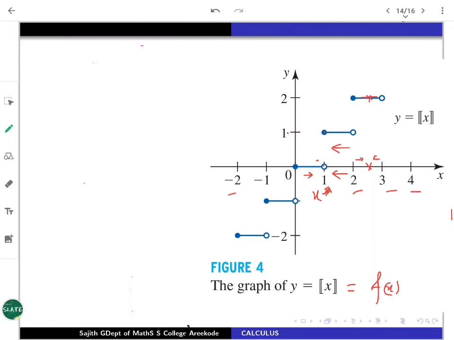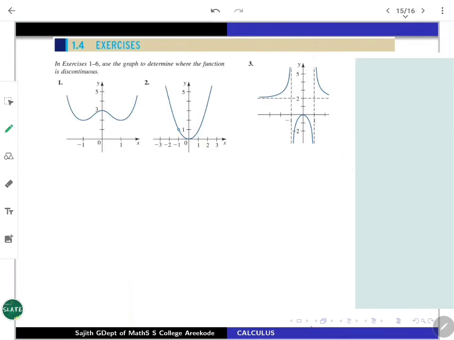Many good examples and exercises are supplied in the referred text. One can look at even graphically some exercises. In the domain of the first exercise, more or less it seems to be continuous. So just verify it. But in the second one, concentrate on minus 1 and what happens. It's not defined there. And the third, from the graph, it is clear that minus 1 again is troublesome. Not only at minus 1, here also some points are making trouble. So all such things one can sit and work with.